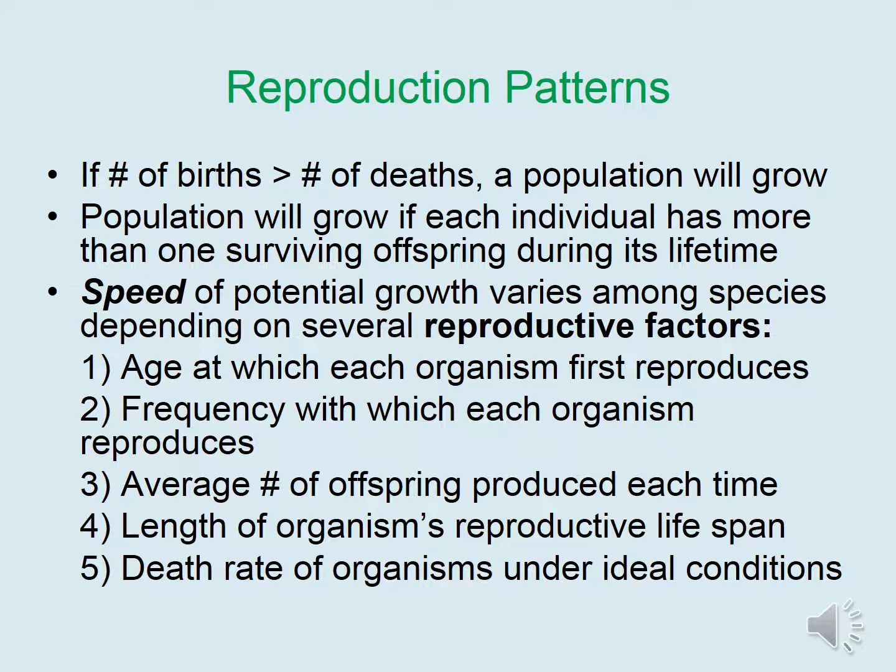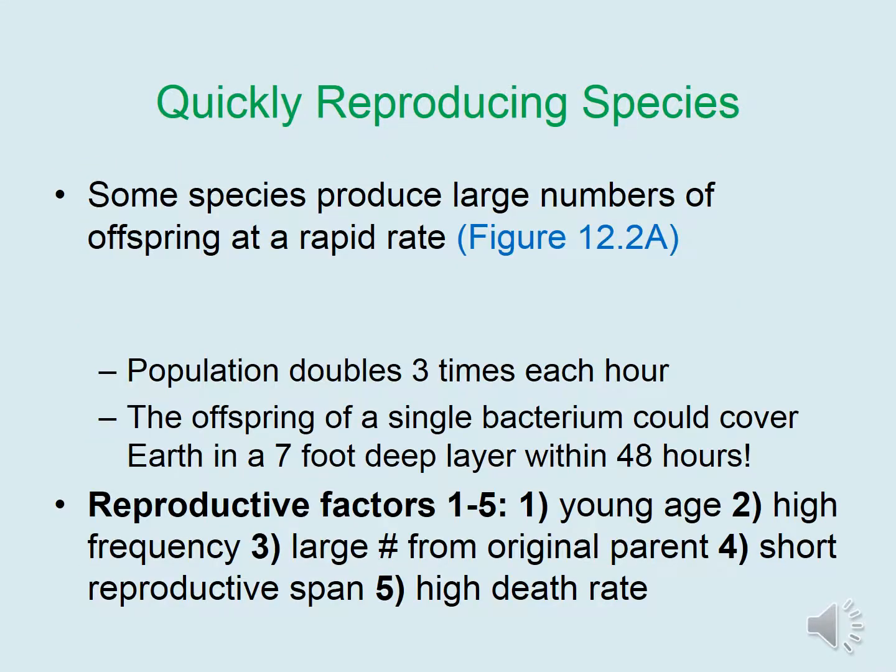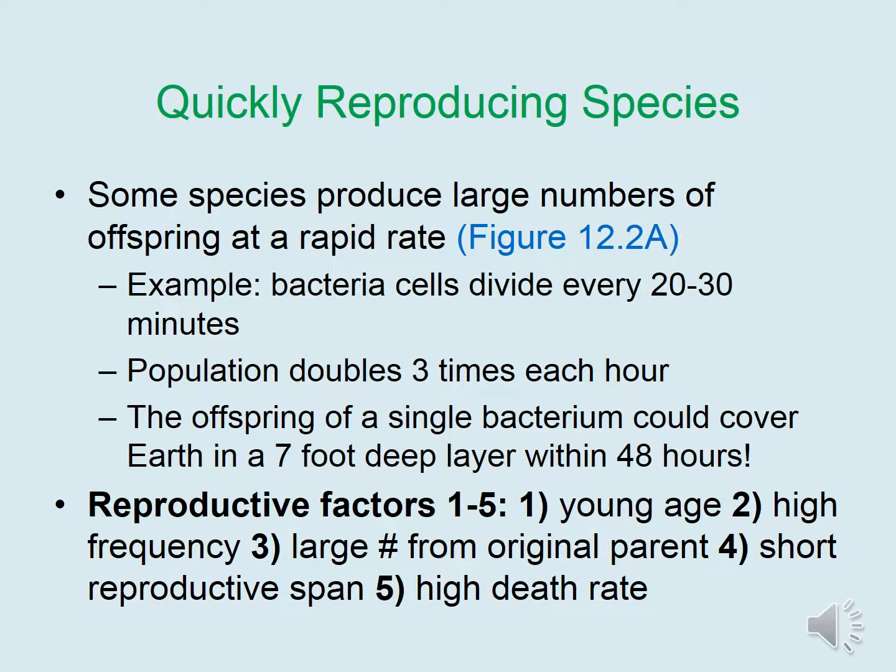The speed of potential growth varies among species depending on several reproductive factors, including the age at which each organism first reproduces, the frequency with which each organism reproduces, the average number of offspring produced each time, the length of an organism's reproductive lifespan, and the death rate of organisms under ideal conditions. Some species produce large numbers of offspring at a rapid rate.